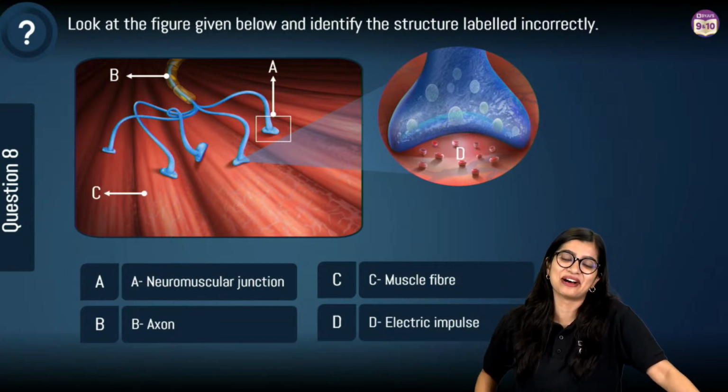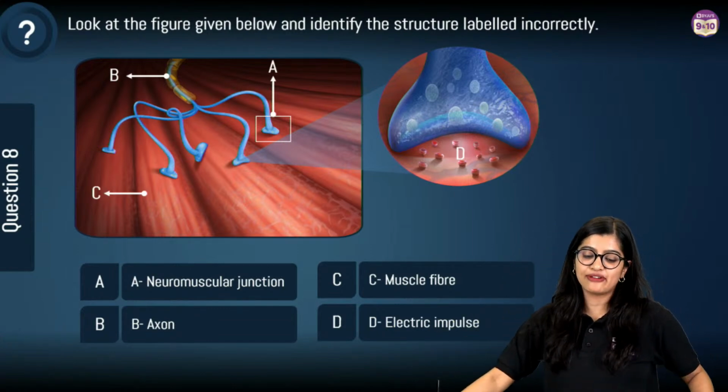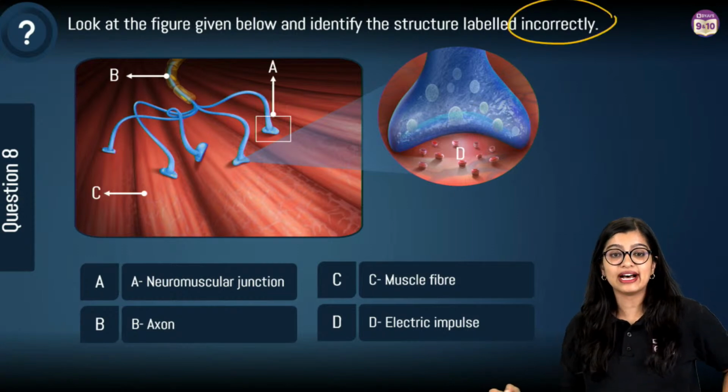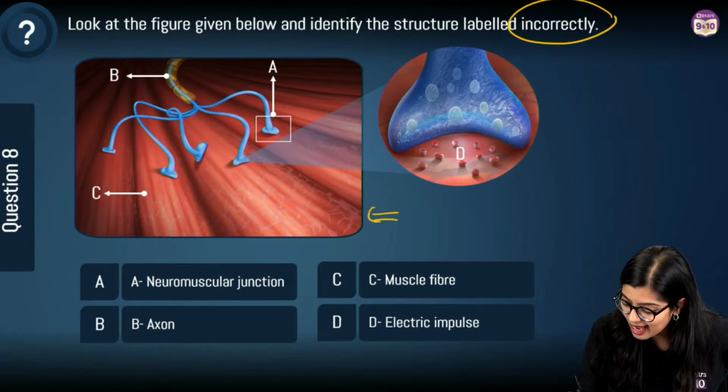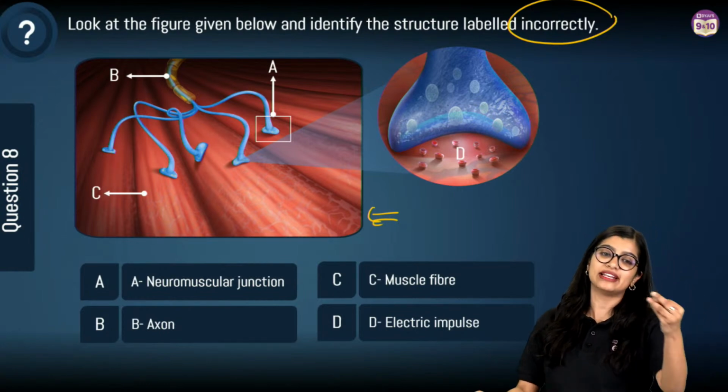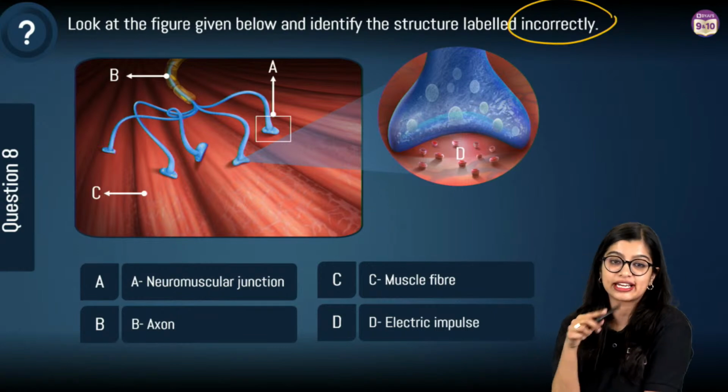Moving on to question number 8. Look at the following figure and identify the structure labeled incorrectly. Firstly, which diagram or what does this show? Can you tell me? Very beautiful looking diagram, a very easy peasy diagram that's come in your textbook.